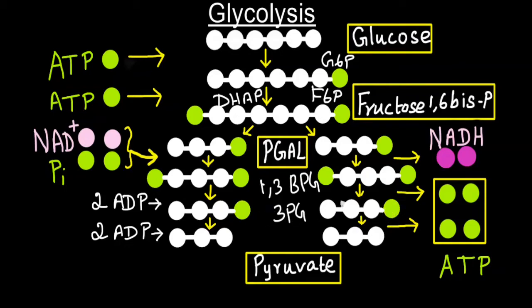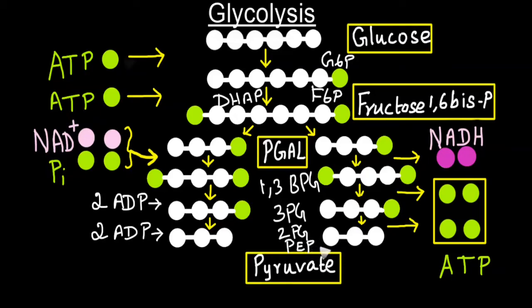But from this carbon, it is not easy for it to transfer this phosphate group. So it shifts the phosphate from the third carbon to the second carbon and then it undergoes dehydration. After transferring the phosphate group to the second carbon, the compound that is formed is 2-phosphoglycerate. And after dehydration, it forms a compound known as phosphoenol pyruvate.